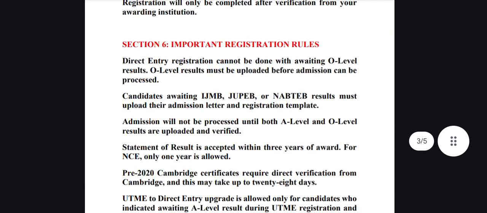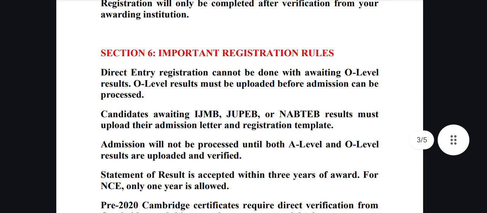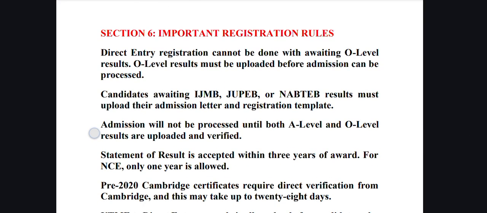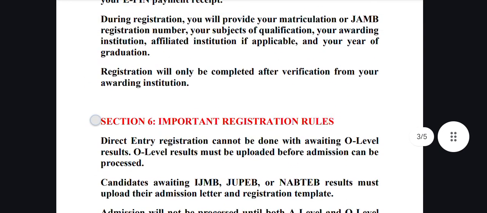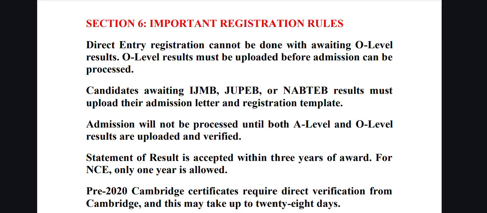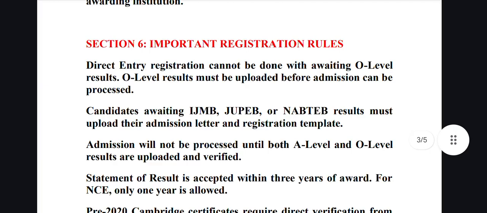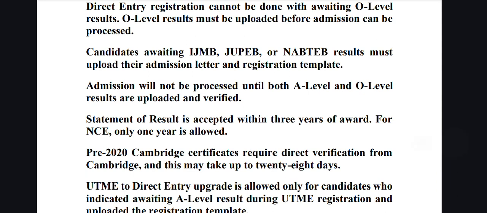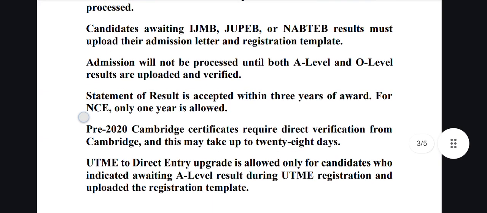And this is section 6. These are the rules for registration. Direct entry registration cannot be done without your O-level results, and in this case they will require that you present your original O-level certificate, either NECO or WAEC. It is very important because your O-level must be uploaded before admission can be processed. They know you must have used your O-level to obtain your A-level result, and it must have been 2, 3, 4 years ago, so the certificate must be ready and you need to present it.